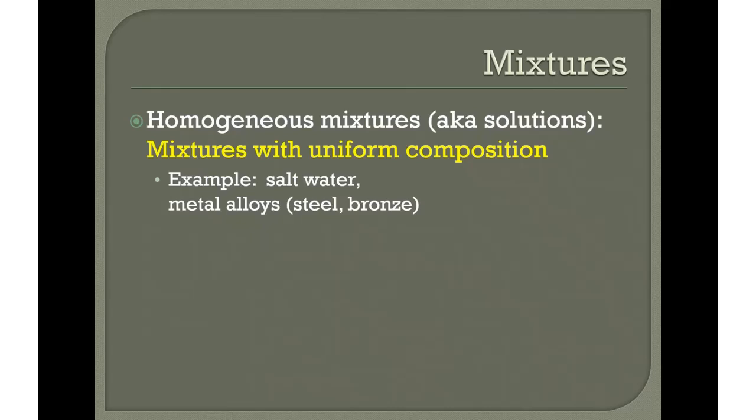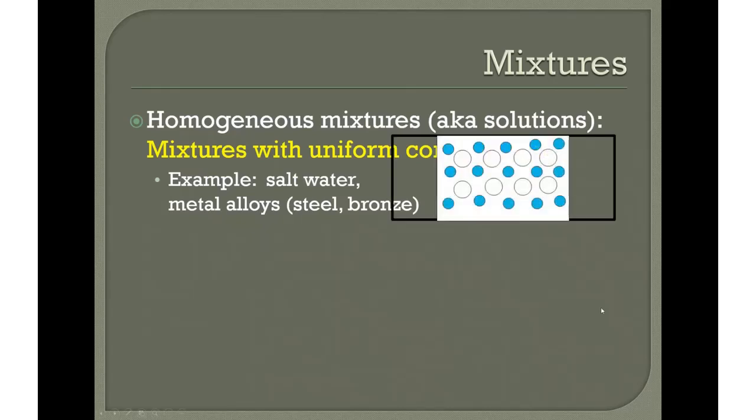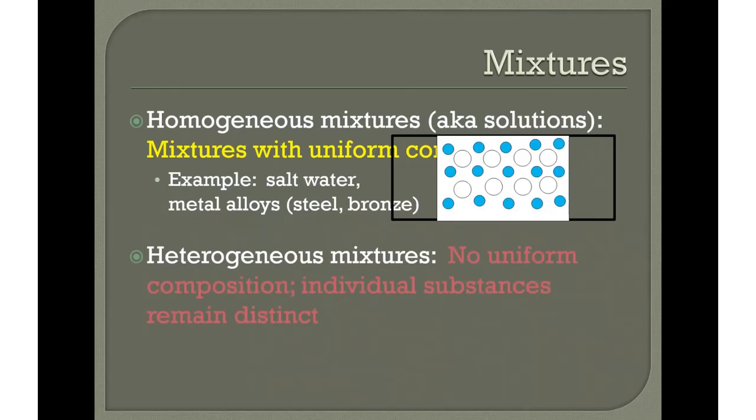So at a molecular level, homogeneous mixtures look something like this. It's uniform, right? It looks the same. Here I'm just going to use colors, for example. It's like blue, then white, then blue, then white, then blue. It's uniform composition, okay? Heterogeneous mixtures have no uniform composition.